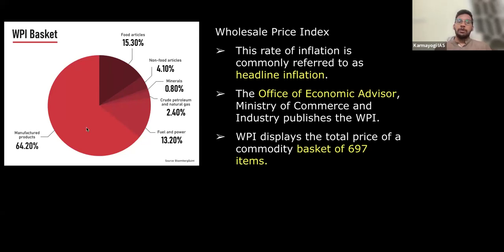So if you see the WPI basket here, most of the dominant ones are manufactured products, right? Whatever is involved in manufacturing, toys, all the goods. Because the wholesale price index is calculated at the producer level, and for a producer it is more of manufacturing. It is not about the food they consume, rather they are directly producing it. So most of the dominant ones are manufactured products, which consist of approximately 64%, followed by food articles at 15.30, right?